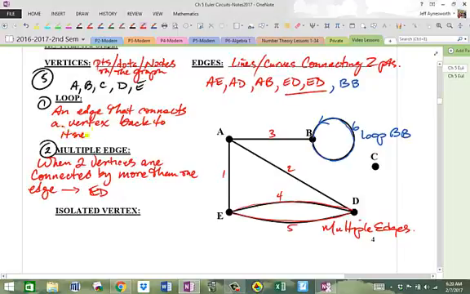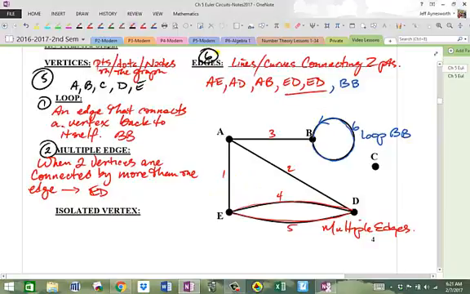All right, and so the example that we have is edge BB. So we have one loop, we have two multiple edges, or one multiple edge, but it's twice, right? And then we have three additional edges here. So we have actually 6 edges total. So I'm going to put 6 up here. 6 edges, 5 vertices, one loop, multiple edges.